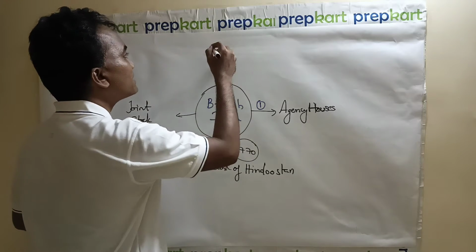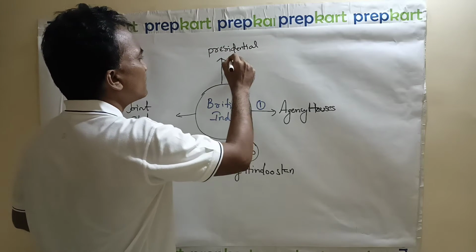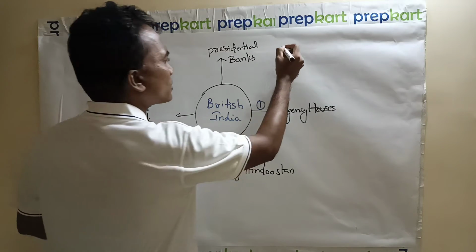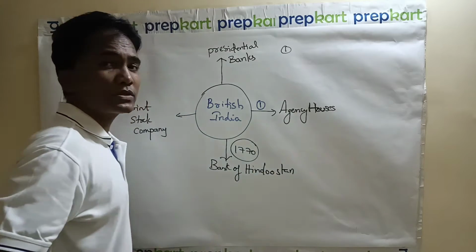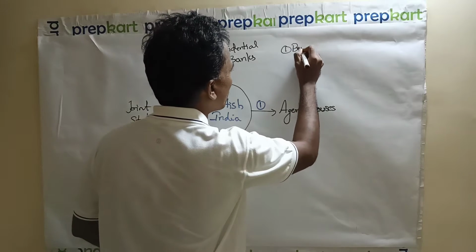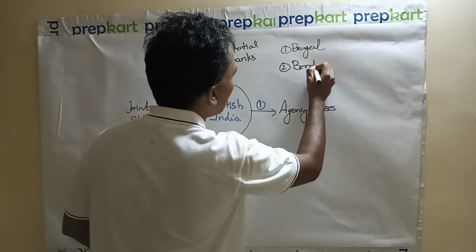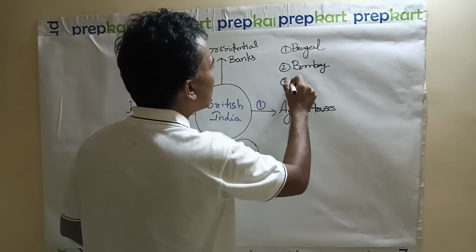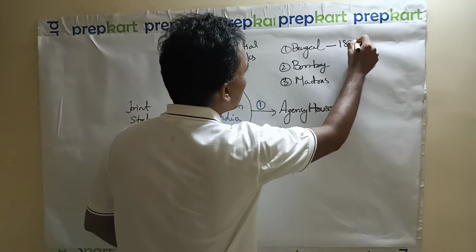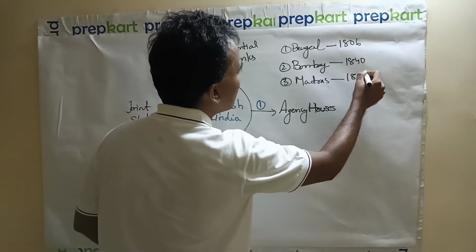Then we have presidential banks. So three presidencies and three presidential banks. The richest among the three presidencies is the Bengal presidency. So the very first bank was in the Bengal presidency, the second bank in the Bombay presidency, and the third one in the Madras presidency. This was established in 1806, this in 1840, and this in 1843.